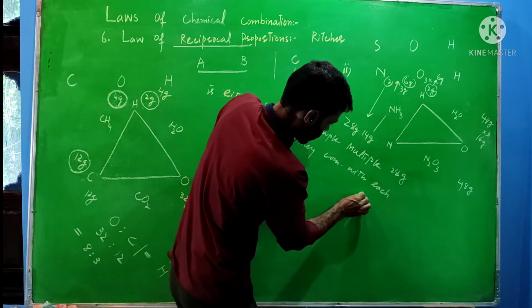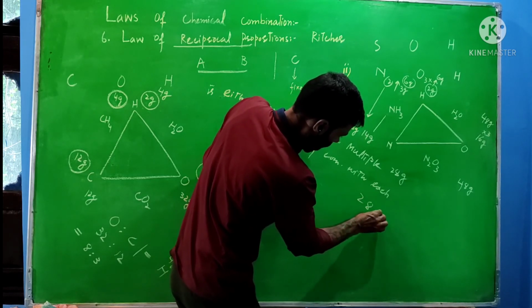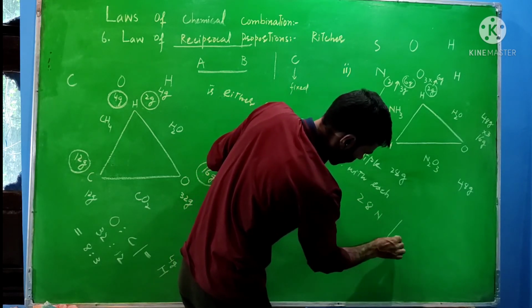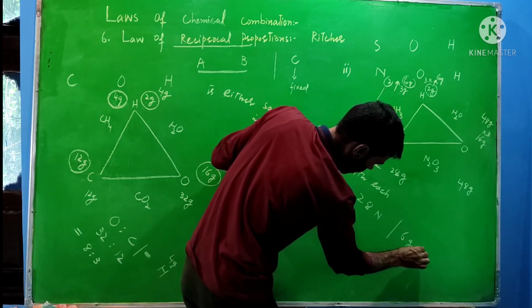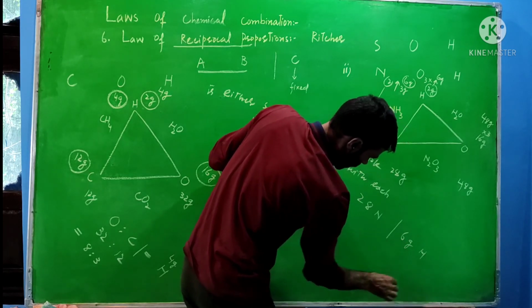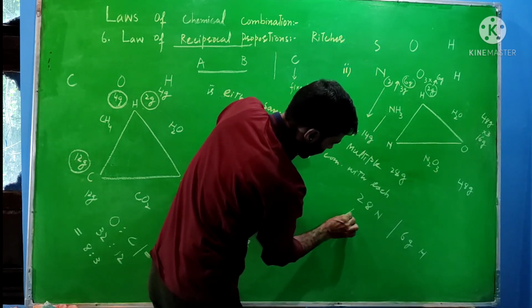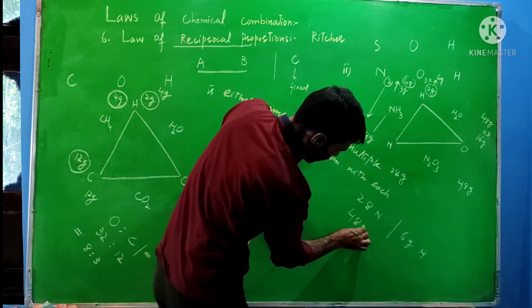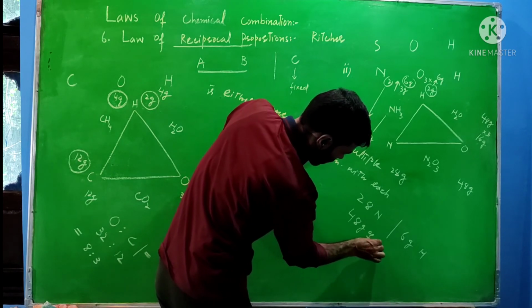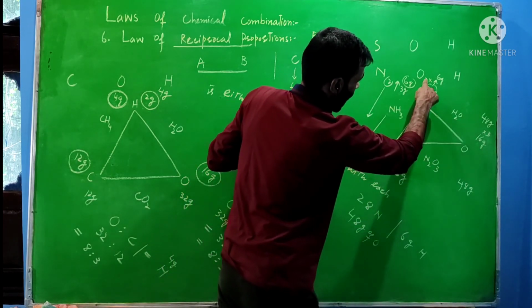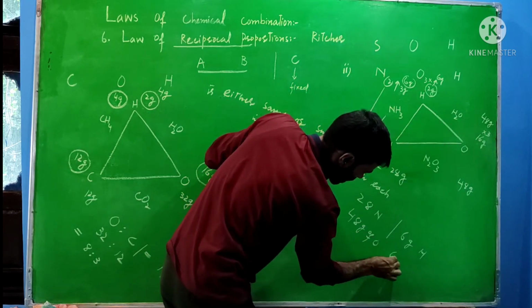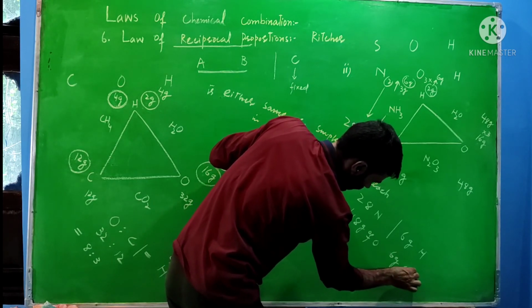Now here 28 gram of nitrogen reacts with 6 gram of hydrogen. In this case, we have now taken 48 gram of oxygen that reacted with, again this one as fixed, 6 gram of hydrogen.